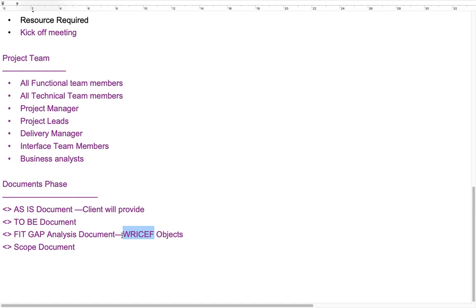Then the ABAPer will check the feasibility and work on these areas to fulfill the requirement. Initially you have to raise the ticket and assign it to the ABAPer. If you do not assign a ticket, or give a functional specification document or any inputs, he won't work.